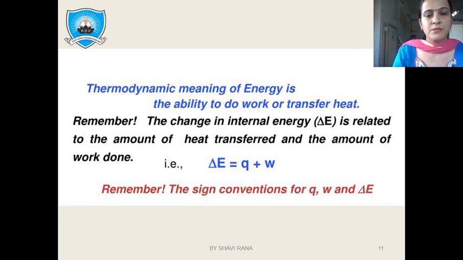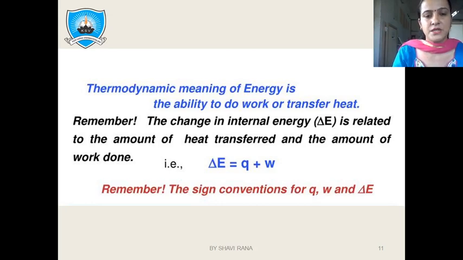Fine. So it is the sum of heat energy and W. Altogether we can say that heat is one form of energy and work done is also one form of energy. So by making the sum of these two quantities, we get the total amount of energy equal to E. So the left hand side will equal the right hand side.